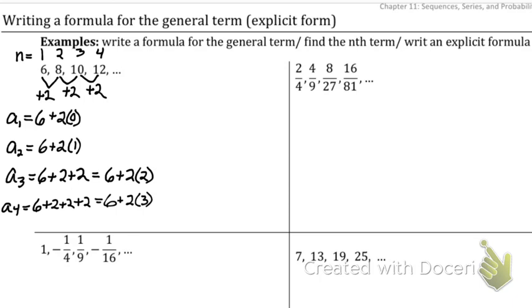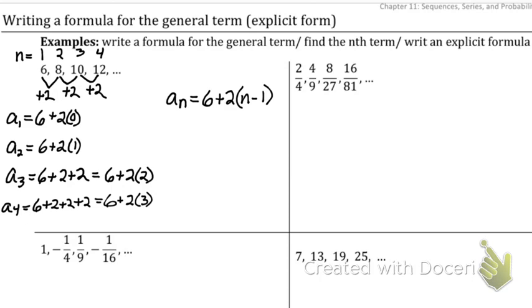So now I'm going to write my formula. We have a sub n equals, I know it's 6 plus 2, and that 2 is going to be multiplied by something. That something is going to be n minus 1. Because this one needs to be 0, 2 needs to become 1, 3 needs to become 2, 4 needs to become 3, so we just subtract 1 from it, so it's going to be n minus 1.